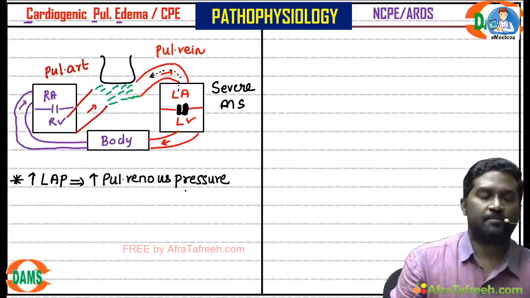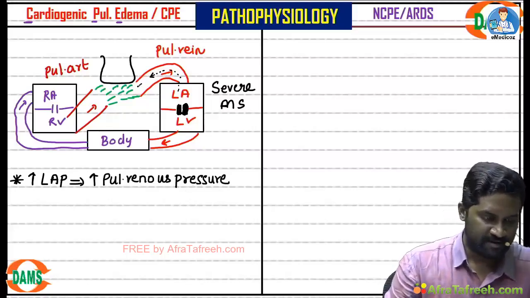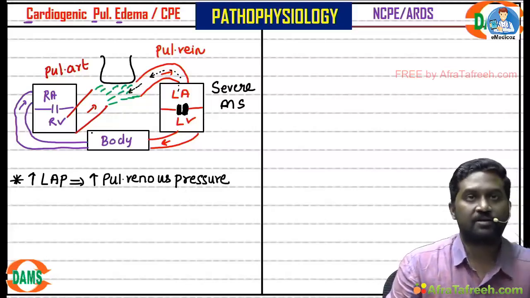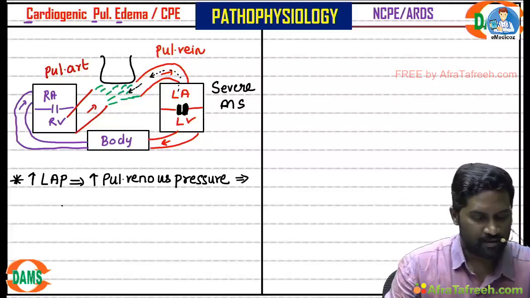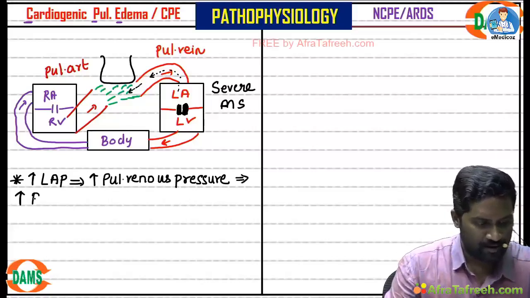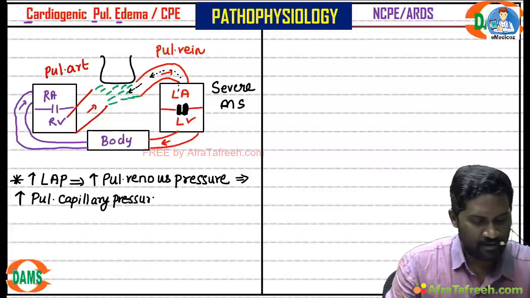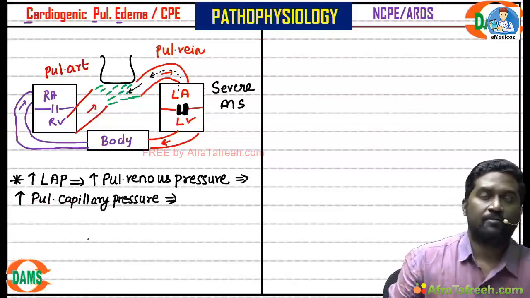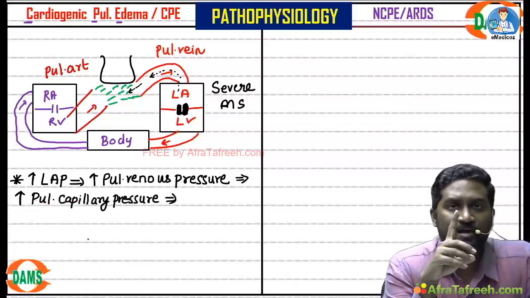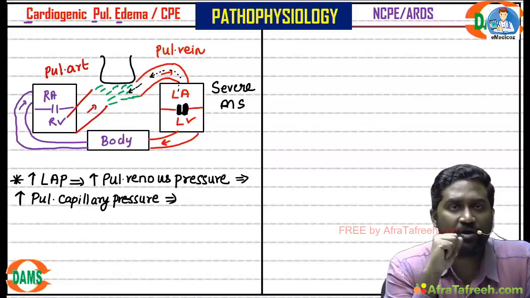Now from the pulmonary veins, this pressure can be transmitted to the next contiguous structure called the pulmonary capillaries. There will be increased pulmonary capillary pressure. Now for development of edema anywhere, students, what are the pressures that can be altered? Either increased hydrostatic pressure or decreased oncotic pressure.